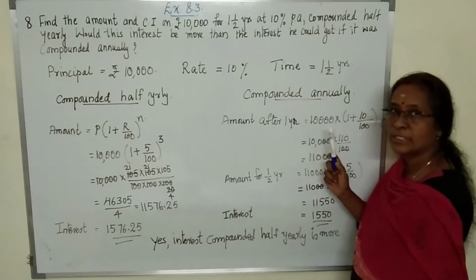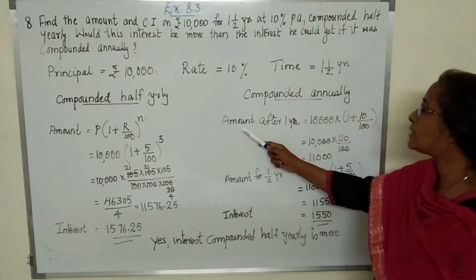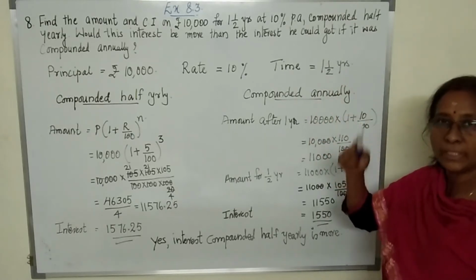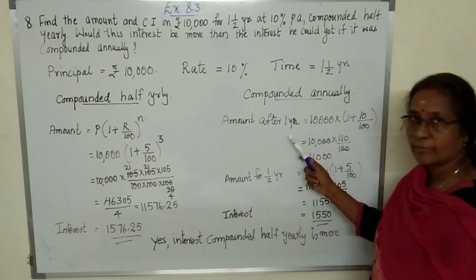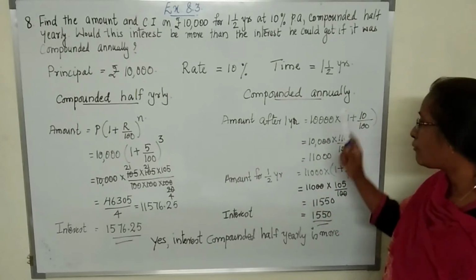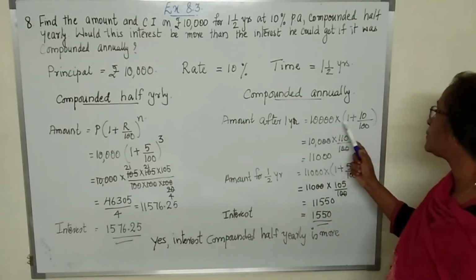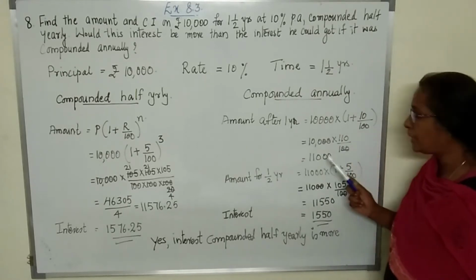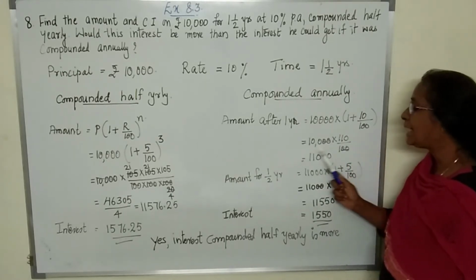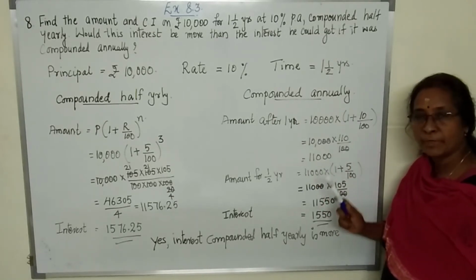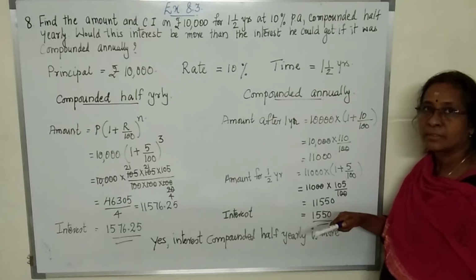So let us see when it is compounded yearly. First, since it is 1.5 years, we have to do it in steps. So first year, what will be the amount? The amount will be 10,000 into 1 plus 10 upon 100, which is equal to 11,000. So this will be the principal for the next term.